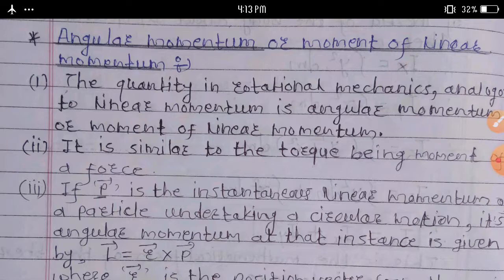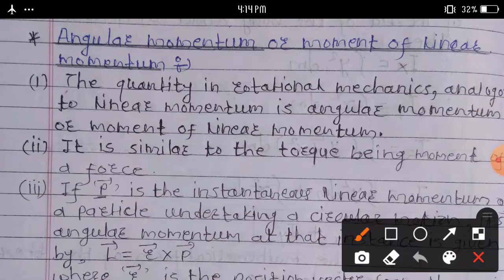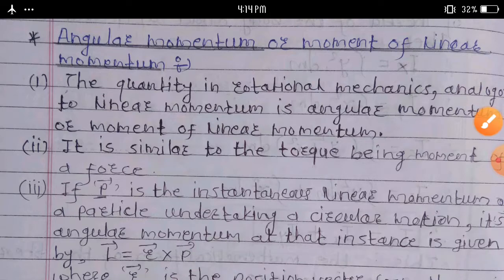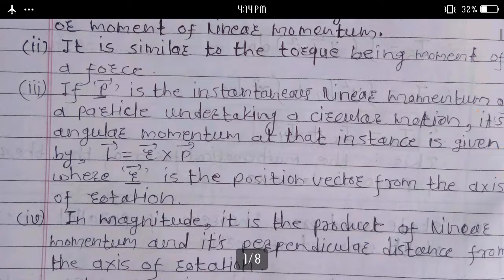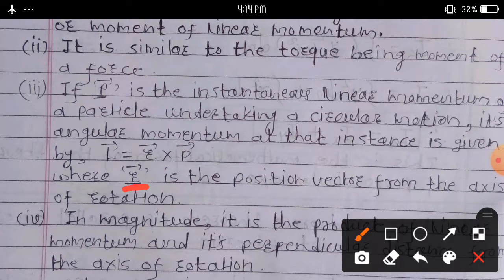If p bar is the instantaneous linear momentum of a particle undertaking a circular motion, its angular momentum at that instant is given by L bar equals R bar cross P bar, where R bar is the position vector from the axis of rotation.